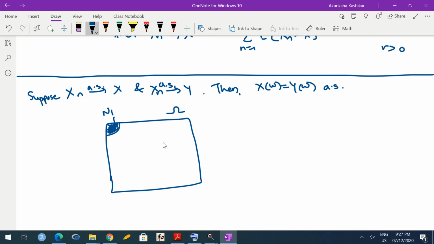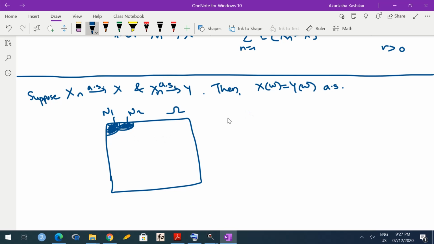Now what about Xn converging to Y? We know that again Xn converges to Y almost surely, so there may be some set N2, which may have some part common with N1, or it may be completely disjoint, that is also allowed, such that probability of N2 is 0 and outside that it converges everywhere. So first of all we have to worry about the common region.